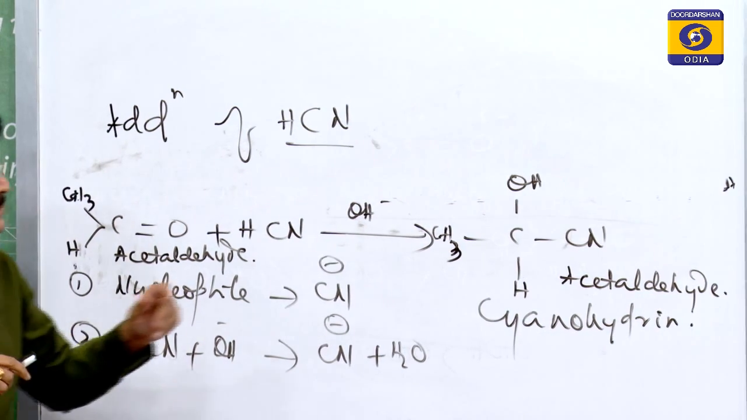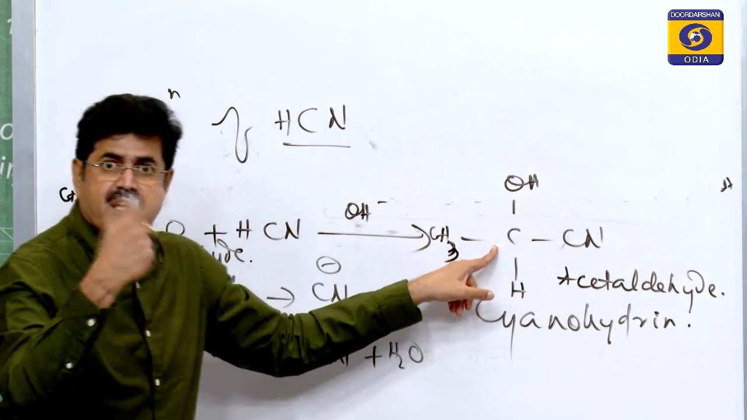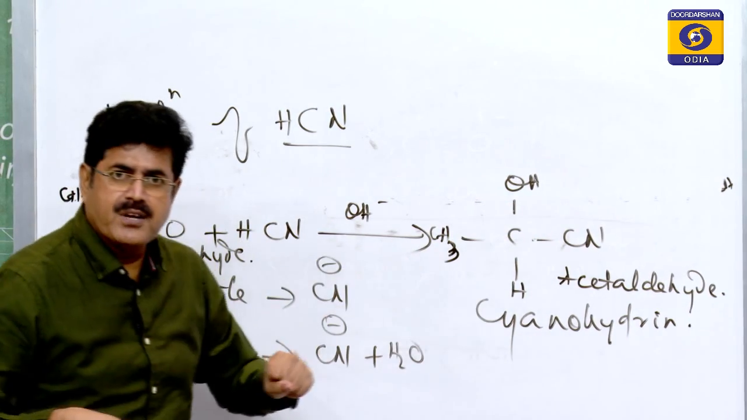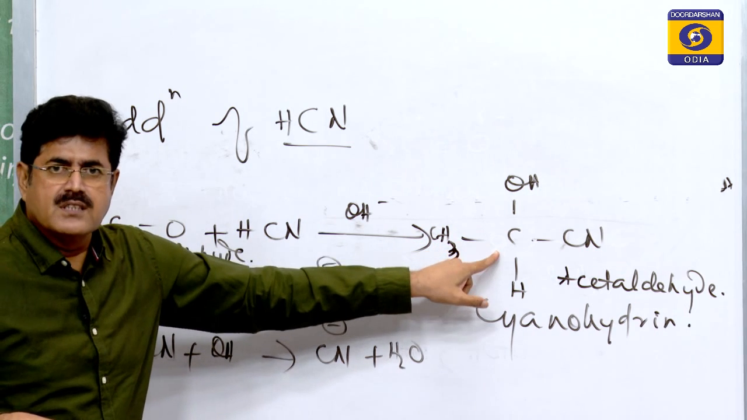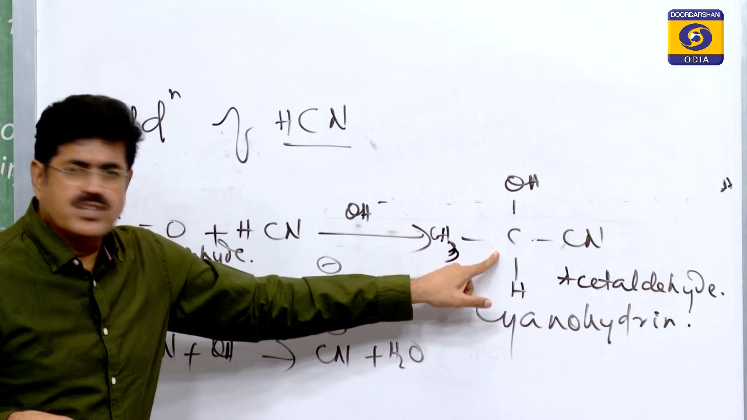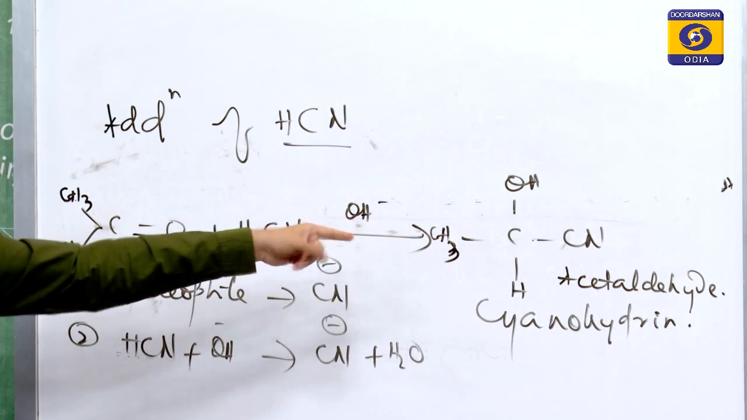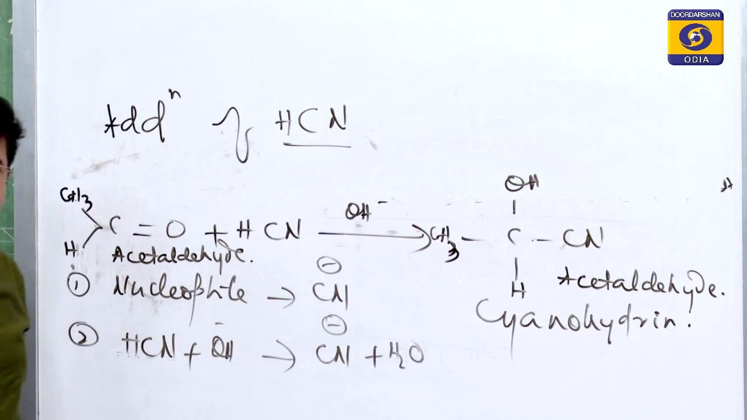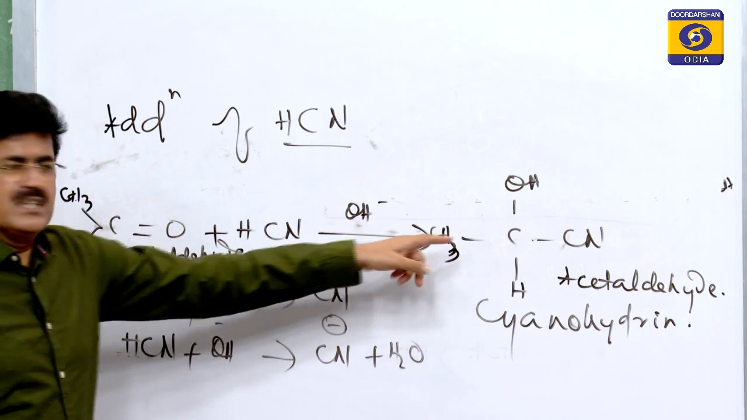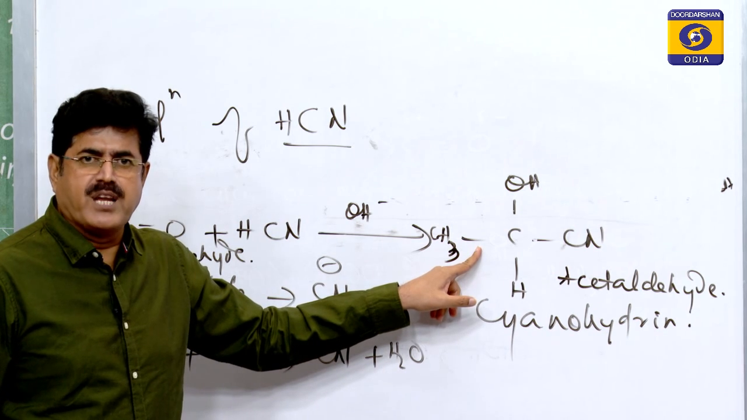Just see the carbon atom. Okay, please pay attention here. See the carbon atom. Is this carbon chiral? Yes, the carbon is chiral because it is bonded to 4 different groups. Now the question comes: does it exhibit optical isomerism?